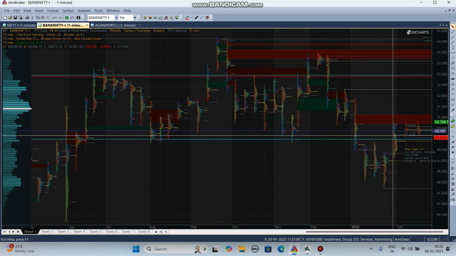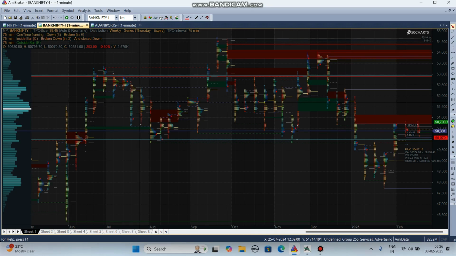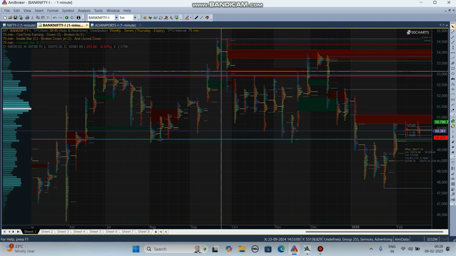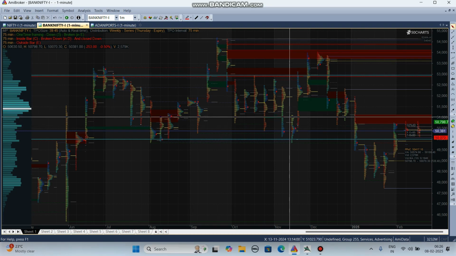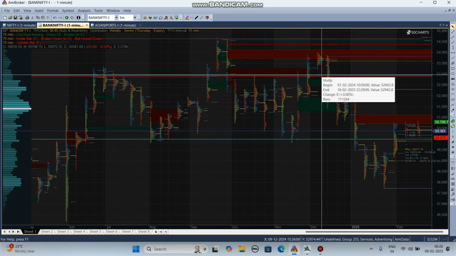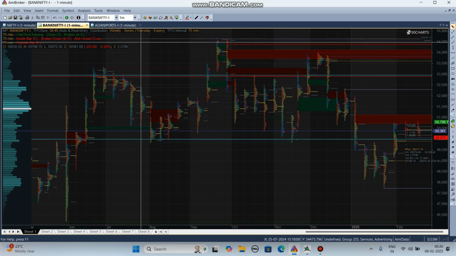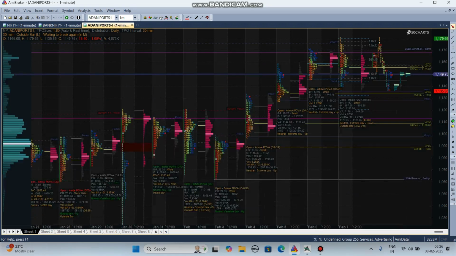Now inside the standard deviation levels, the market itself will respond to the standard deviation levels, not any price action levels. Everyone must know that. Don't follow different methods. If you only learn the standard deviation levels, it's enough. If you always wait for the standard deviation levels, you can make the trade entry plan and make the investment also. So recently, one stock, I will show you, Adani Port, how the price moves